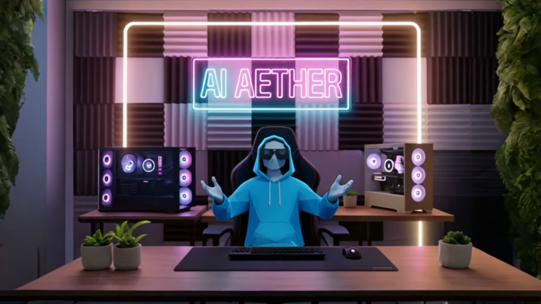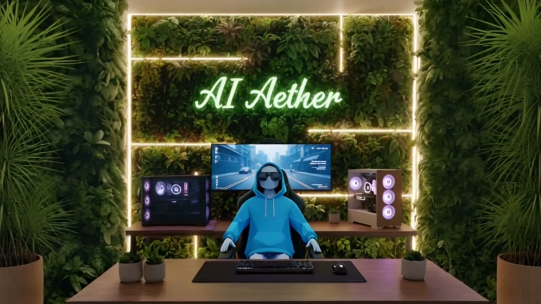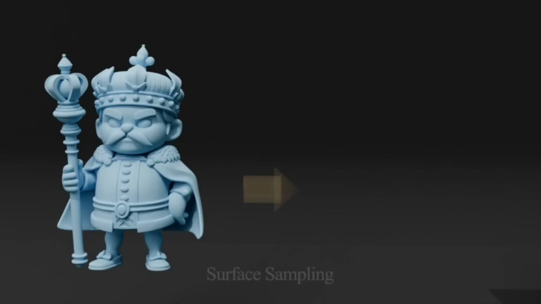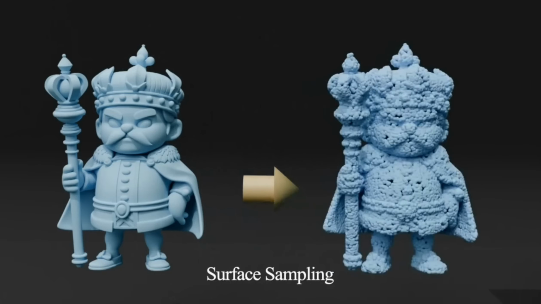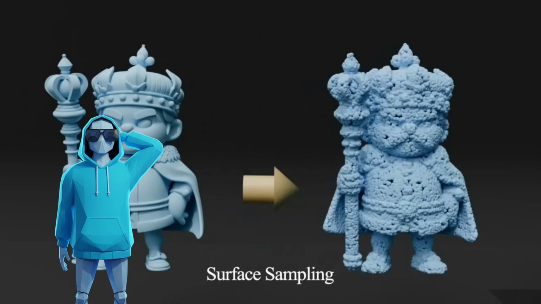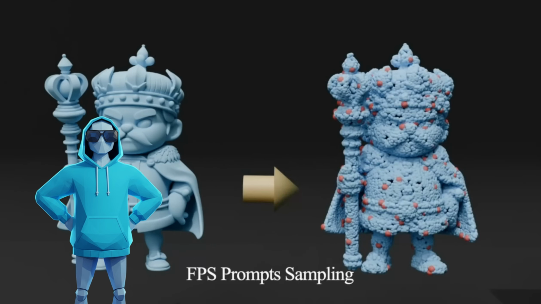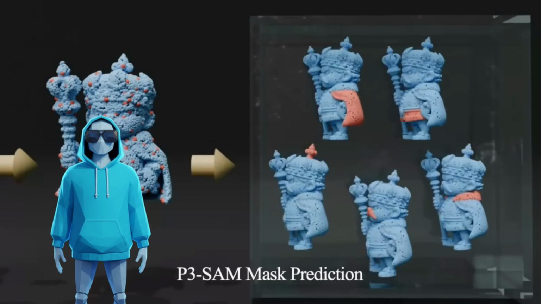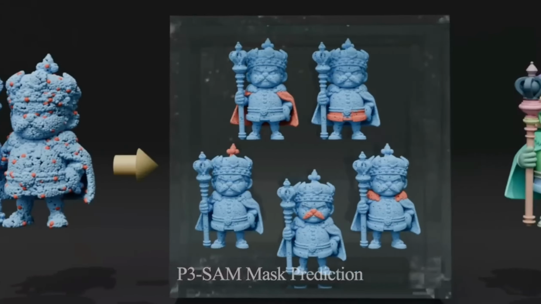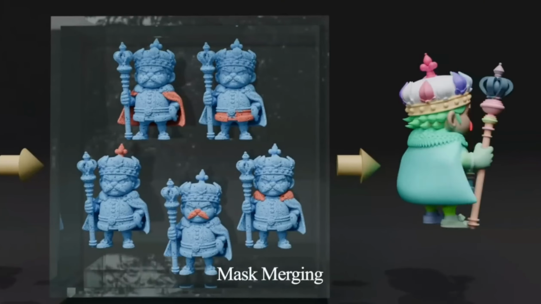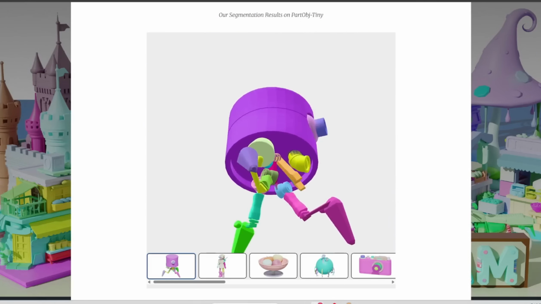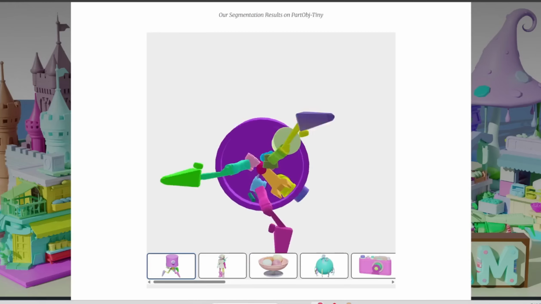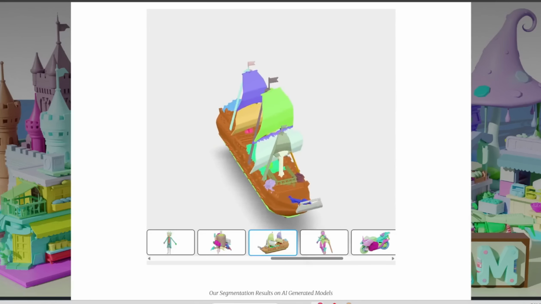Next, we have Hunyuan 3D Part, which can segment your 3D models into different parts. It has two different tools, P3-SAM. And this basically converts the 3D model to a point cloud, which is basically points in a 3D space that define the shape of your model. And afterward, it uses AI to automatically break this down into 3D parts. So here are some examples of its output. This is able to break down to 3D parts. Here is another pretty complex model, but it's able to break this down to 3D parts, as you can see here. And here are some other examples.